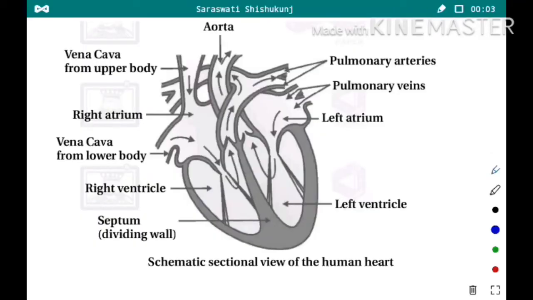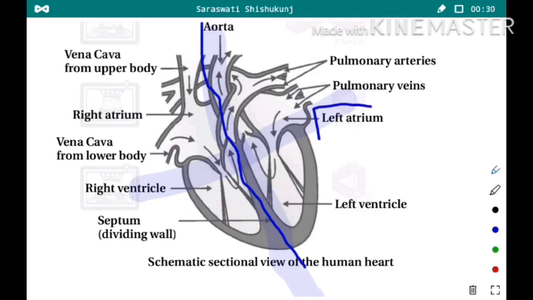Here we can see that, as we discussed, our heart is divided into four chambers, left side and right side. The upper part of the heart is known as atrium.